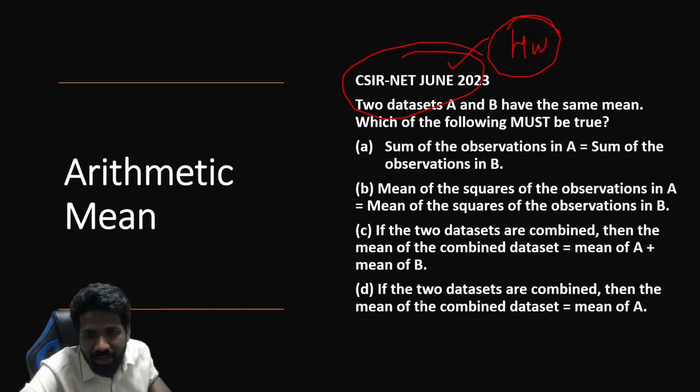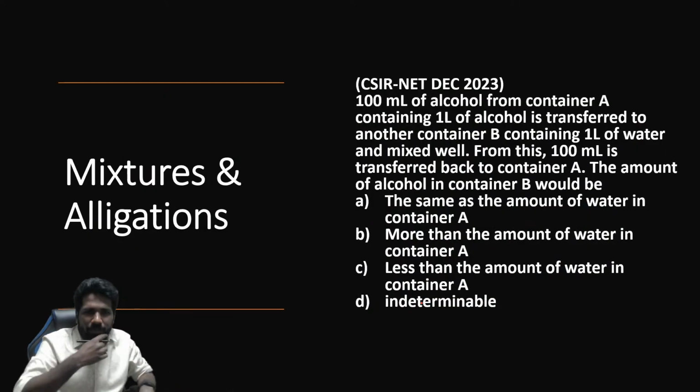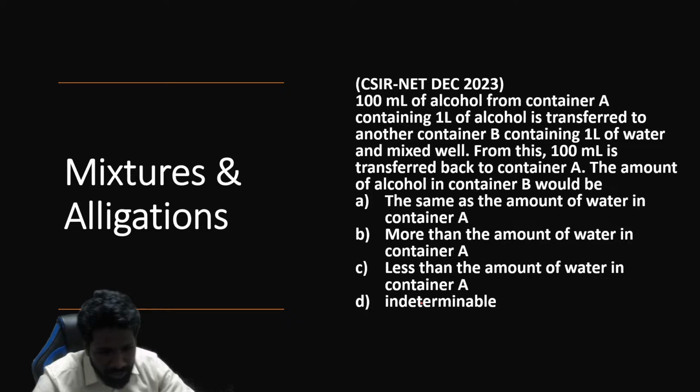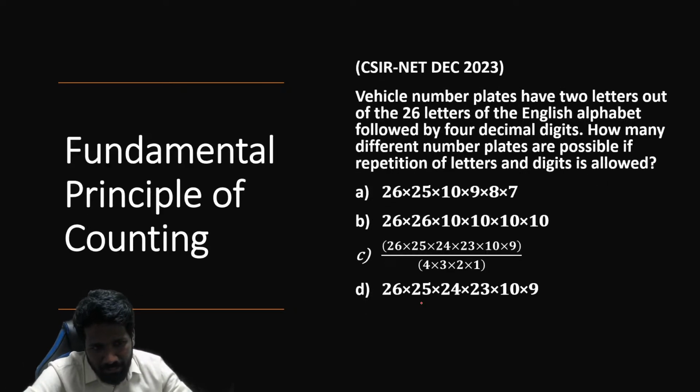Arithmetic mean में ये theory वाला question ज़्यादा आता है. This question is also of this theory only. So go through it. So mixtures and alligation के कम questions आए हैं. If you skip it also for the time sake, it is okay. Questions आए हैं, but repeated questions are less. I mean, the number of times it is repeated is less. But if you can go through it, that is what I will suggest you.